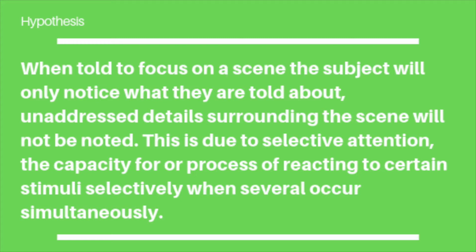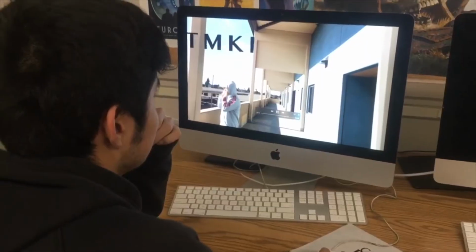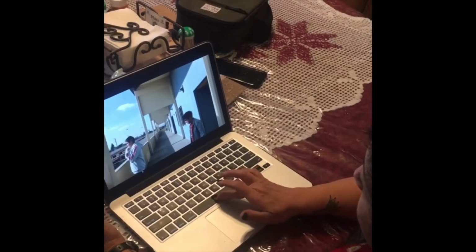This is due to selective attention, the capacity for or process of reacting to certain stimuli selectively when several other stimuli occur simultaneously. We came up with an experiment to test our hypothesis. The procedure is as follows.